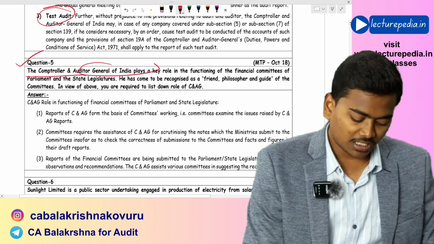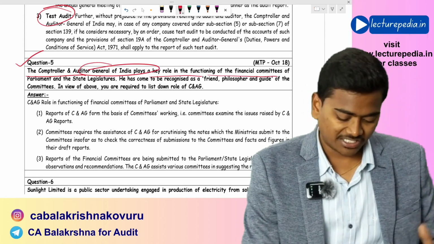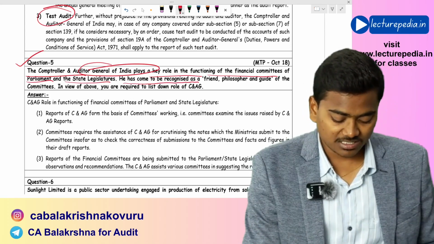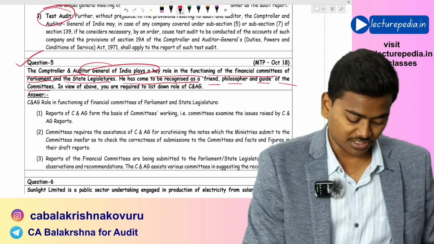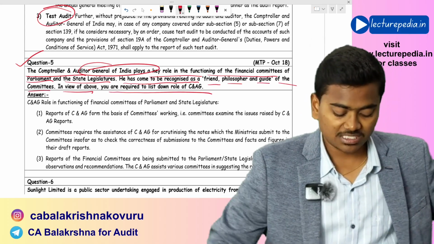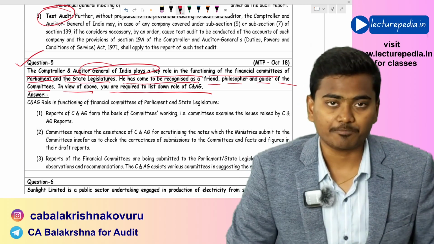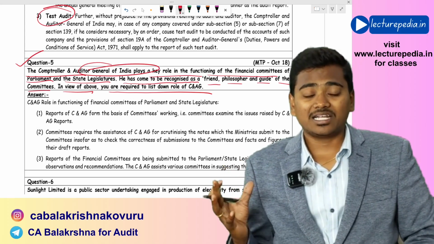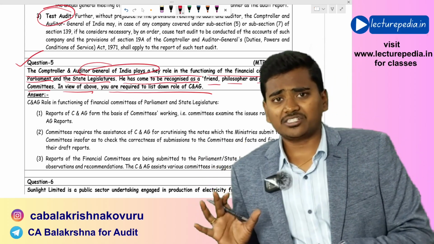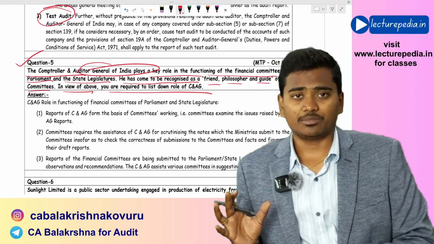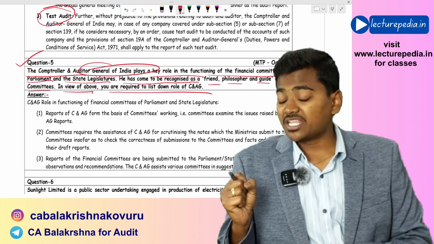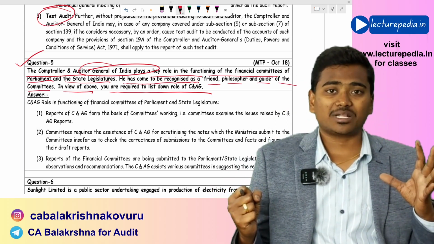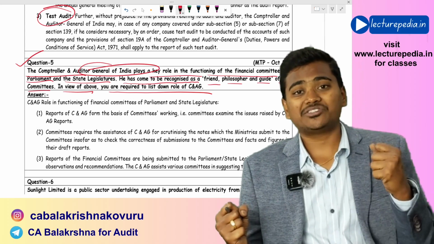The Comptroller and Auditor General of India plays a key role in the functioning of financial committees of Parliament and state legislature. He has come to be recognized as friend, philosopher, and guide of the committees. In view of the above, you are required to list down the roles of C&AG. Basically, what is the role of C&AG with respect to the work that is conducted by the committees? Now, these financial committees, there are 3 financial committees, right?